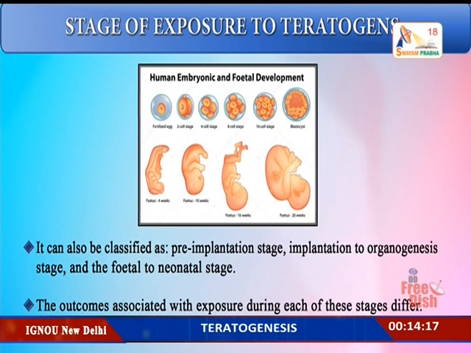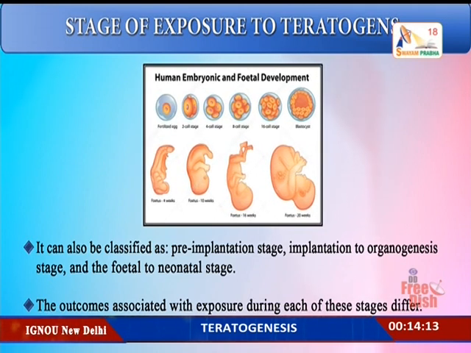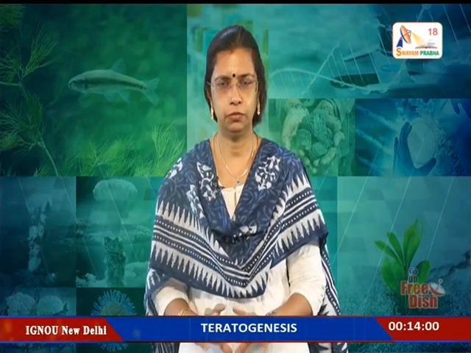The outcomes associated with exposure during each of these stages will definitely differ, and also from person to person. Exposure during the pre-implantation stage will cause embryonic lethality, that is death of the child or fetus growing inside.